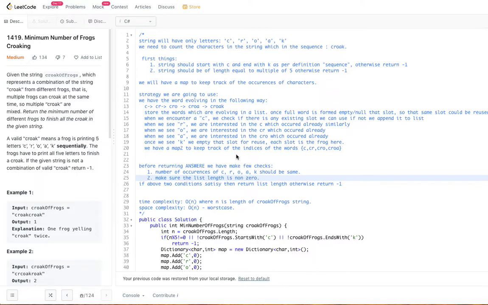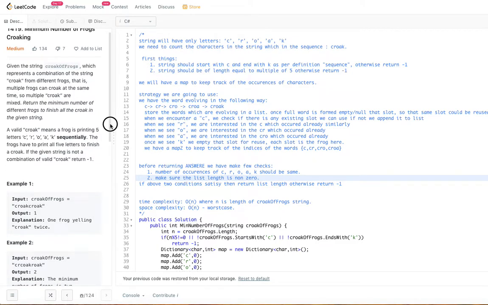So the word croak is mixed up. That means frogs are croaking, so multiple frogs are intermixed. Okay, so a valid croak means a frog is printing 5 letters C-R-O-A-K sequentially. The croaking essentially starts with the letter C and ends with the letter K. It should be sequential. The frogs have to print all 5 letters to finish a croak.